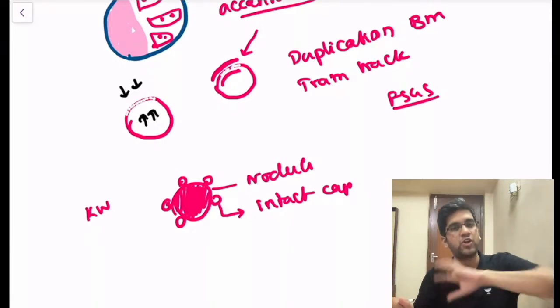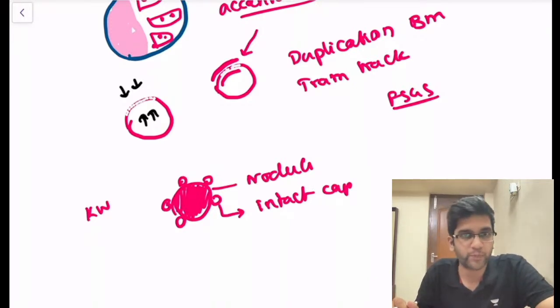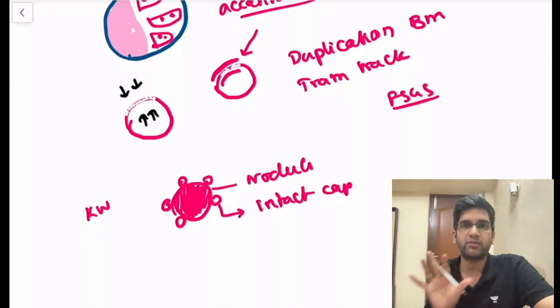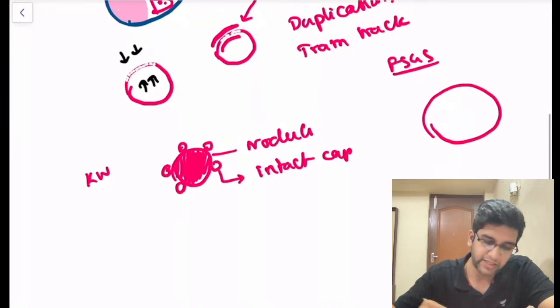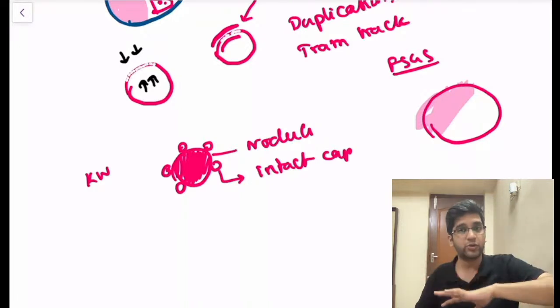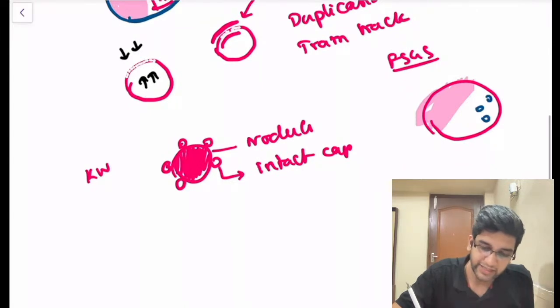Whenever sclerosis predominates, can I say it will destroy the glomerulus also? It cannot destroy the mesangium alone. If it is sclerosis, it will destroy everything. It's sclerosing everything, which means in the area of sclerosis, the capillary also will be gone. But here, you can see the intact capillaries.